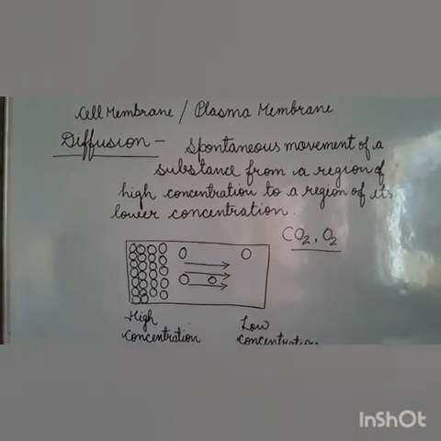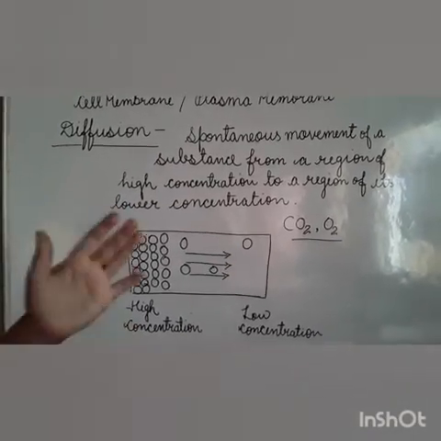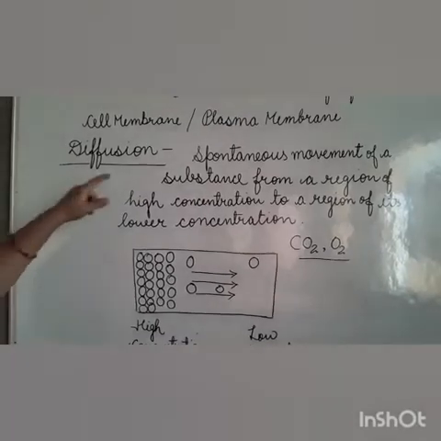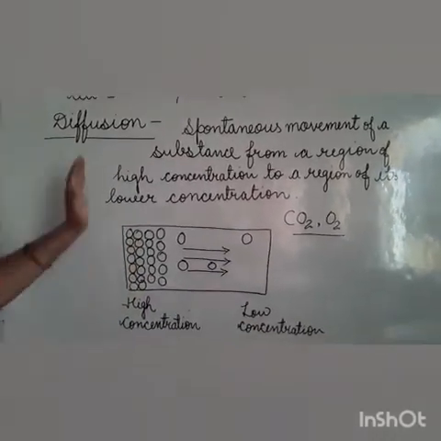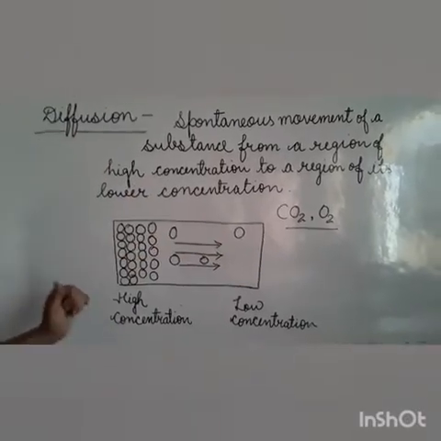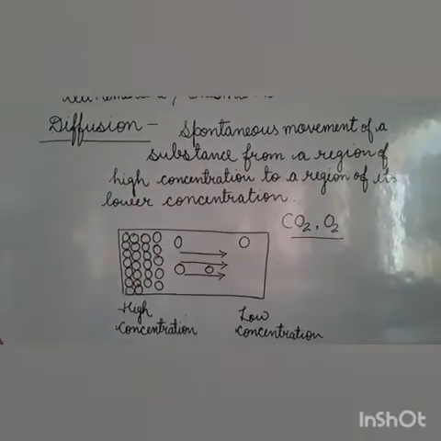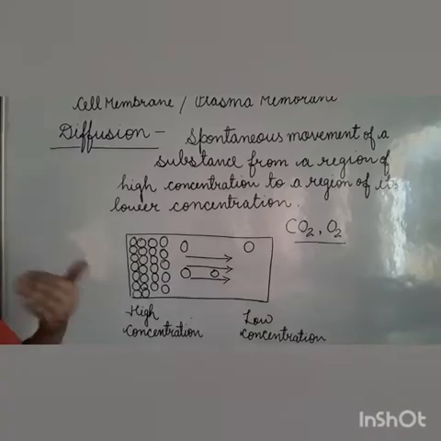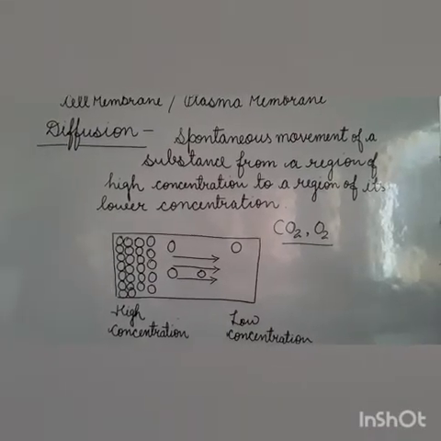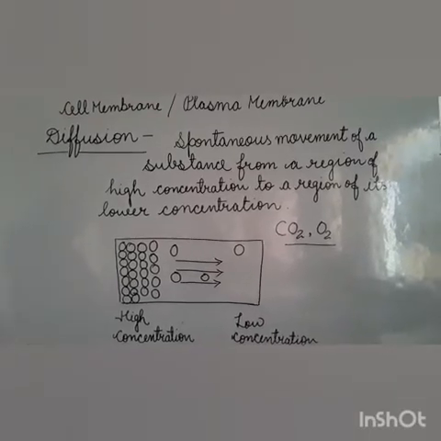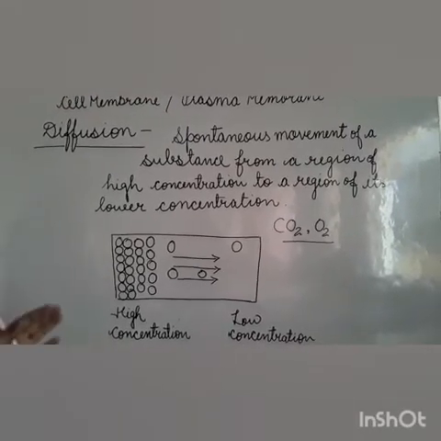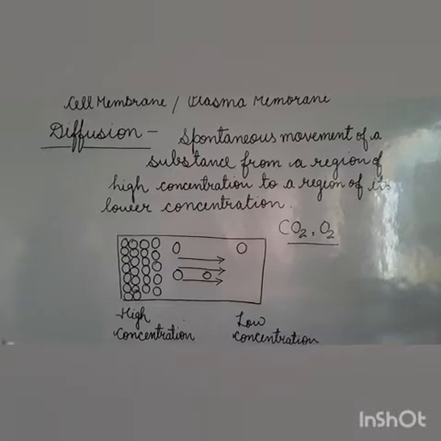Spontaneous means it happens on its own, it does not require energy. The movement is from a region of its higher concentration to a region of its lower concentration. As we all know, in our body we need oxygen and we inhale oxygen, and this gaseous exchange occurs in the cells by the process of diffusion.